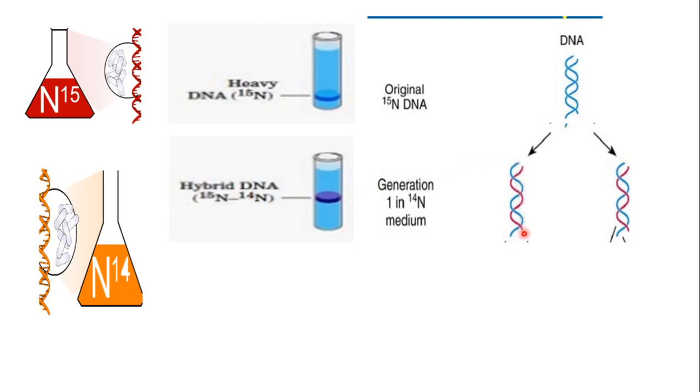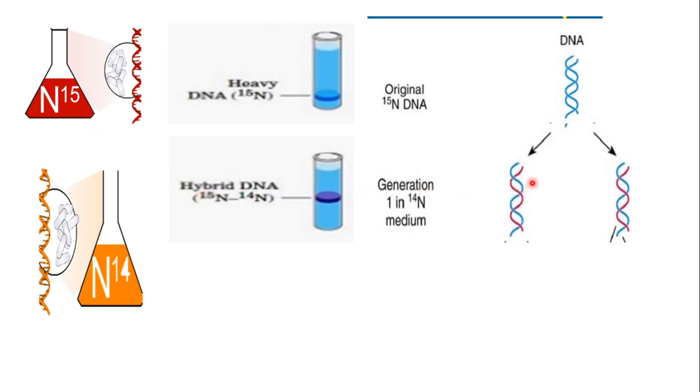So it was concluded that, now where will N15 come from? Because we are providing N14. So N14 should have entered into the E. coli in order to produce new DNA copies, and all should have been N14. But it was seen that even N15 is present just after one generation. From where did this N15 come? Obviously from the previous generation.